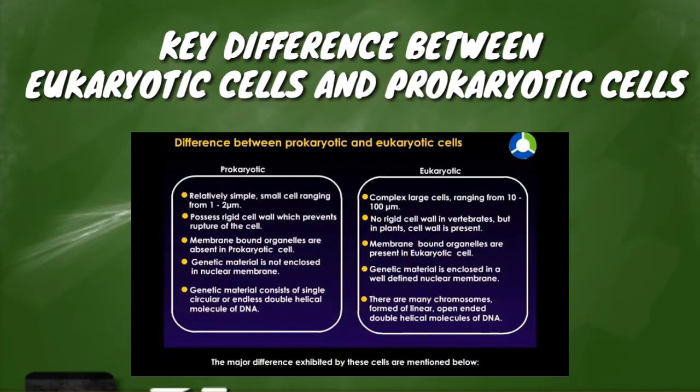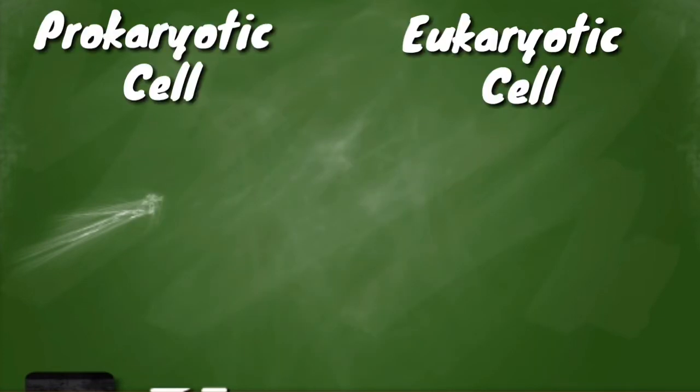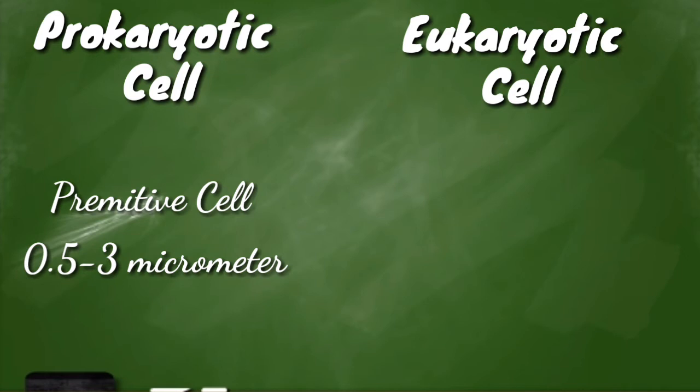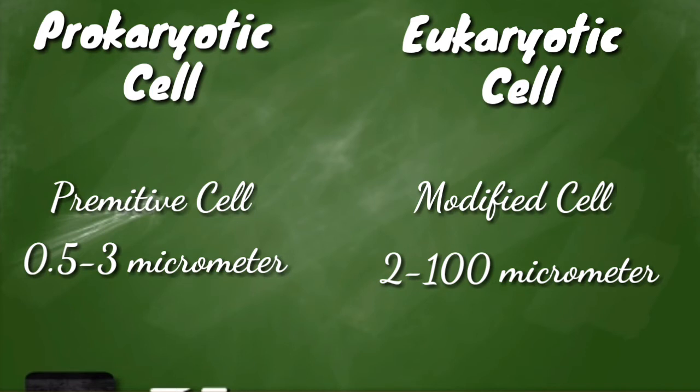Let us look at the key differences between prokaryotic cells and eukaryotic cells. One, prokaryotic cells are the primitive kind of cell, whose size varies from 0.5 to 3 micrometers. They are generally found in single-celled organisms, while eukaryotic cells are the modified cell structures containing different components in it. Their size varies from 2 to 100 micrometers. They are found in multicellular organisms.